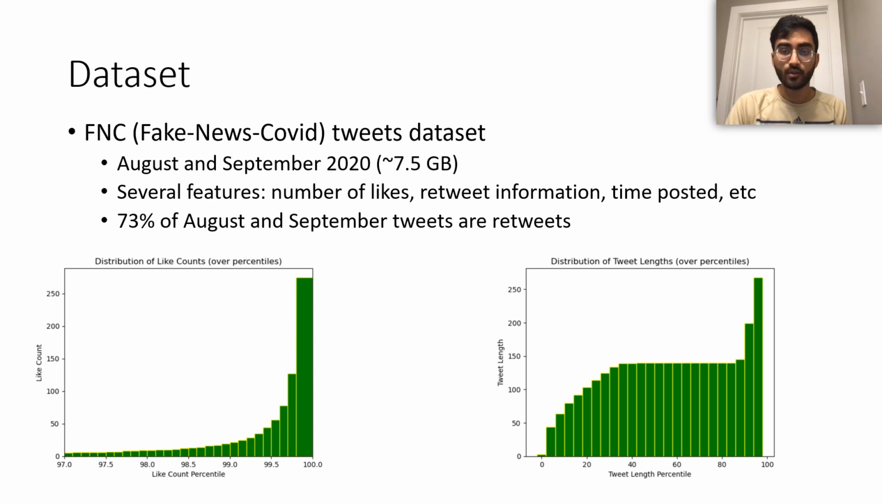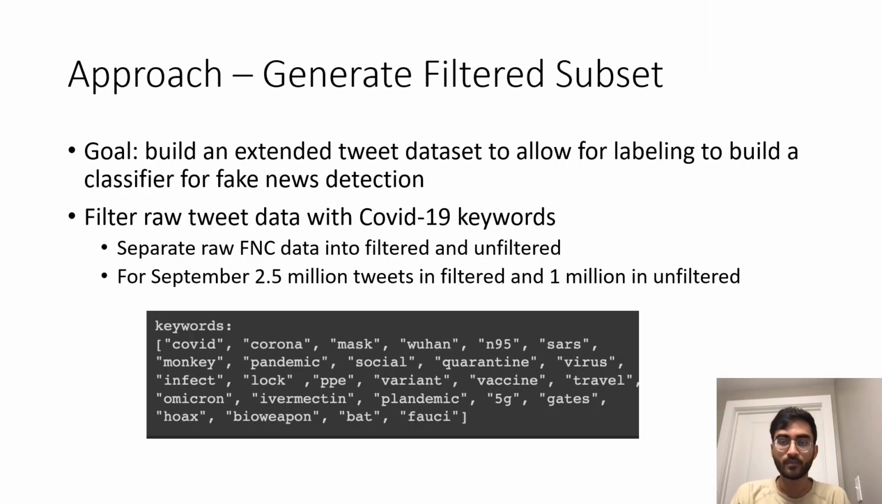On the right, we have the distribution of tweet lengths by percentile, and Twitter has a character count limitation of 280, and we see that most tweets were around a length of 150 characters, and the top percentile tweets were very close to the maximum limit, indicating that most of the tweets in the dataset were kind of medium length. Our overall goal is to build an extended tweet dataset that will be labeled in order to build and train a classifier for fake news detection.